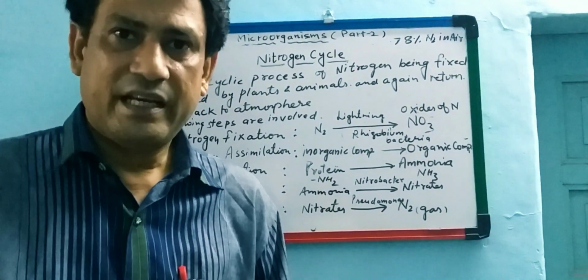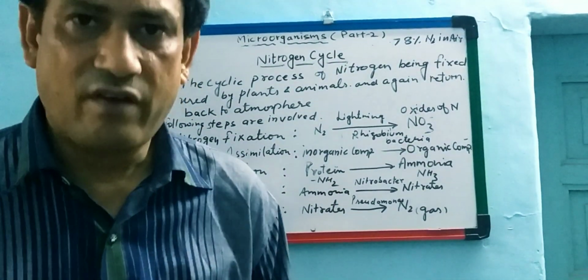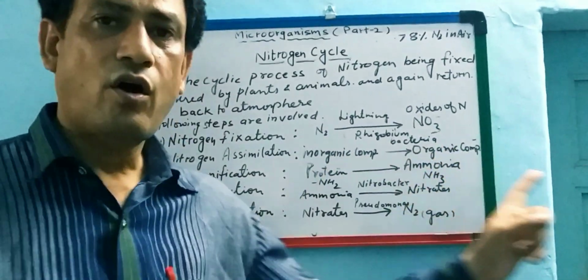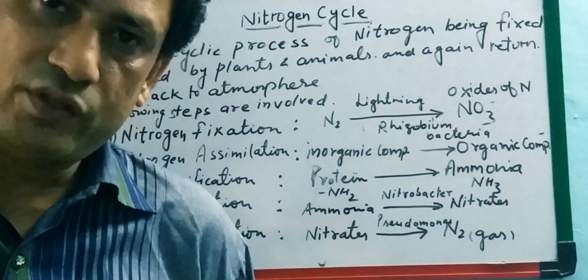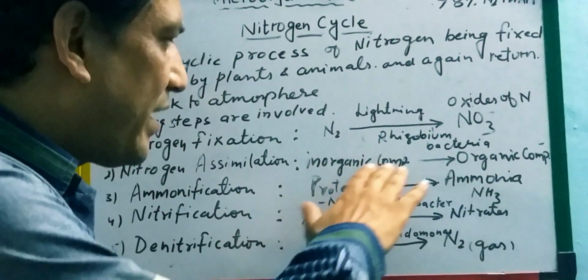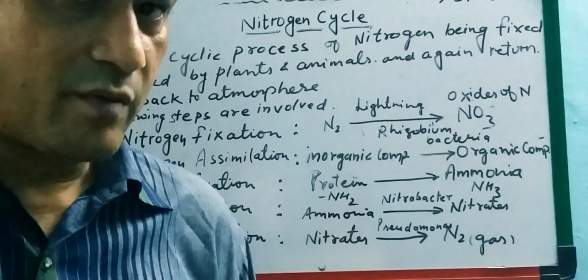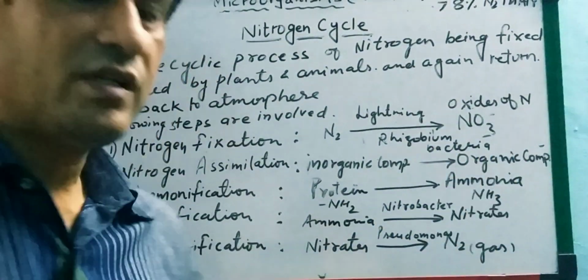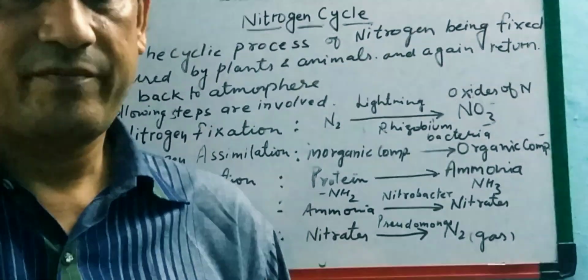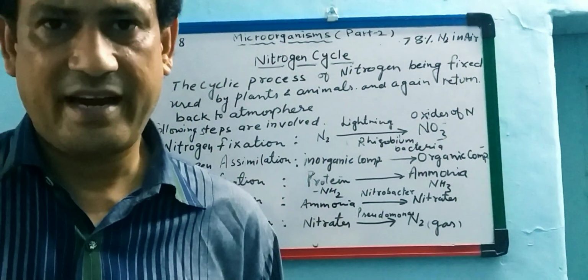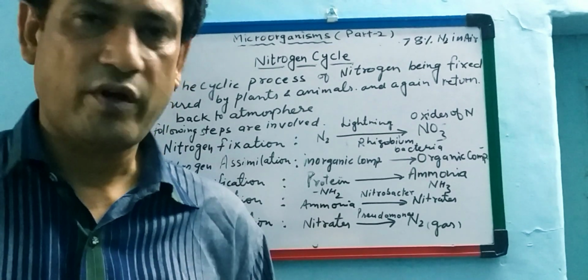In the soil, they are present in the inorganic salt form. And these inorganic salts are changed into organic salts, organic compounds. So what is the basic difference? Inorganic means there are no hydrocarbons, no carbons involved. But in organic compounds, some carbon is also involved. So there is again a role of bacteria and fungi in the soil.